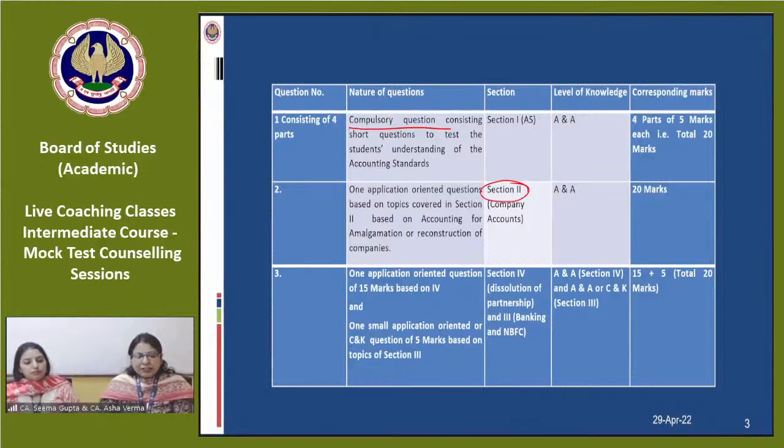One small application oriented question may be asked from the NBFC portion under this question. This segment is also very important, because if you have prepared company accounts and partnership thoroughly, you will be able to attempt around 40 marks of the question paper correctly.